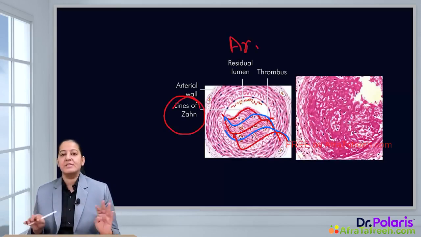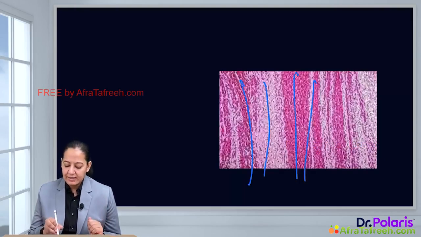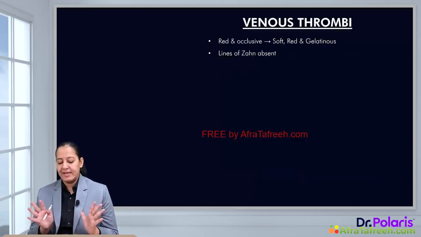Lines of Zahn are absent in venous thrombus. So that is the thing. You can appreciate this is light, dark. These are lines of Zahn. Lines of Zahn are a feature of arterial thrombus, not venous thrombus. That is lines of Zahn.